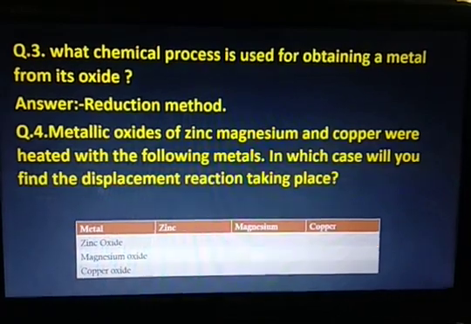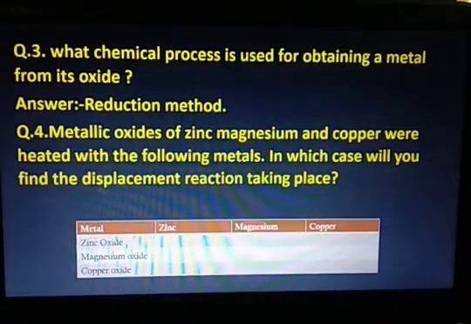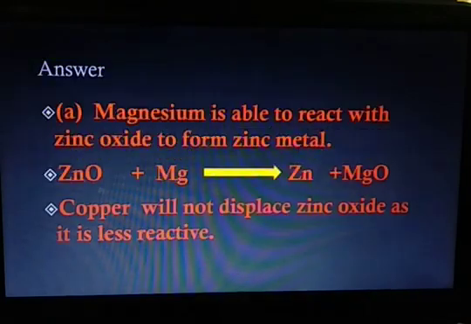Question number 3 is, what chemical process is used for obtaining a metal from its oxide? The answer is, the reduction method is used to obtain metal from its oxide, that we have seen today. Question number 4 is, metallic oxides of zinc, magnesium and copper were heated with the following metals. In which case will you find a displacement reaction taking place? So remember, displacement will happen according to the reactivity of the metals. Let us see what the questions were.